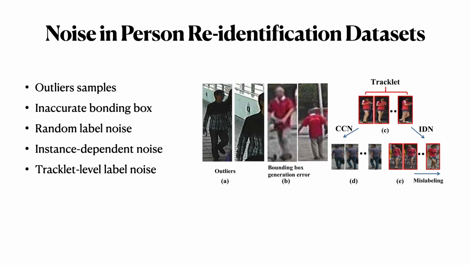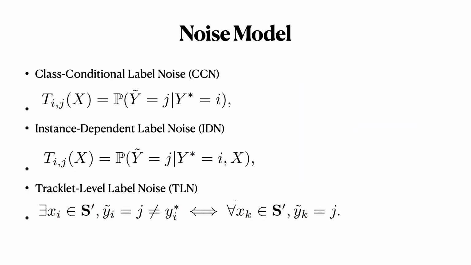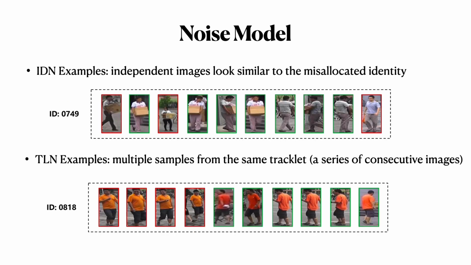Label noise is inevitable in the human annotation process because of the visual ambiguity in pedestrian tracking video. And the noisy label will lead to performance degradation of our re-identification model. We study 3 types of label noise models in our paper, including class conditional label noise, instance-dependent label noise, and tracklet-level label noise. Let's look at some examples of IDN and TRN.